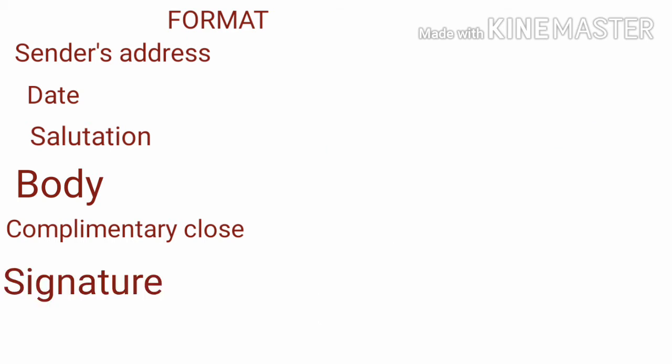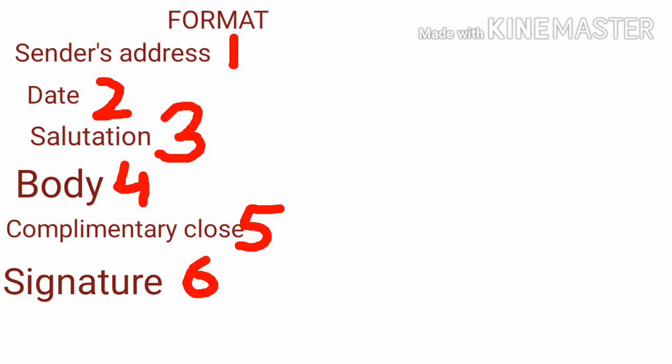Then you have to write the signature. It is written just below the complimentary clause and includes the sender's name or the signature. Signature is the last step. So there are a total of 6 steps in the informal letter format.